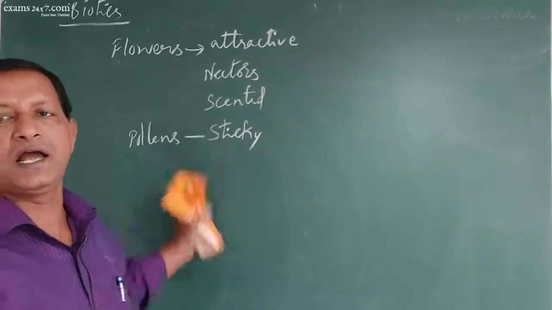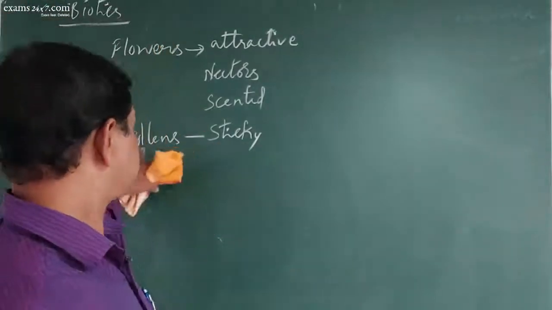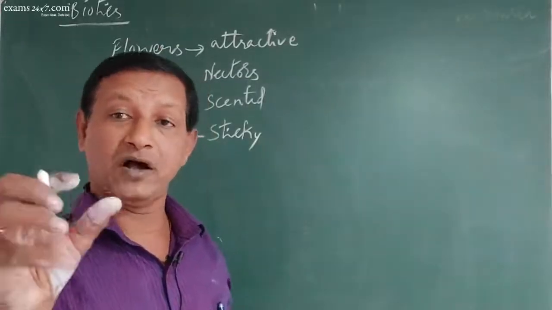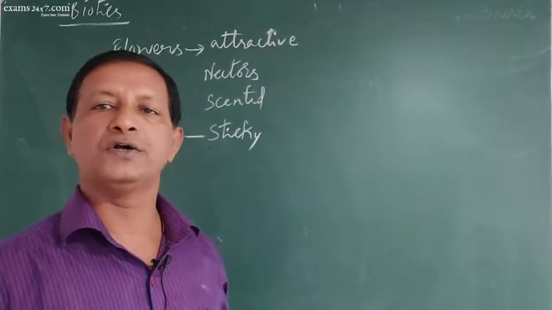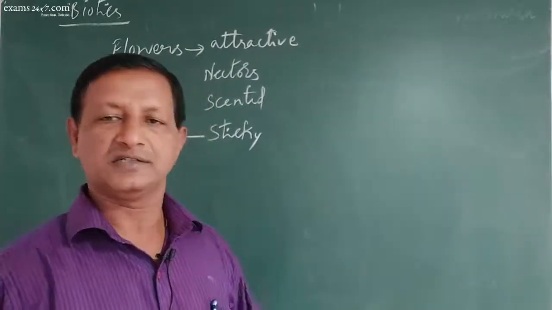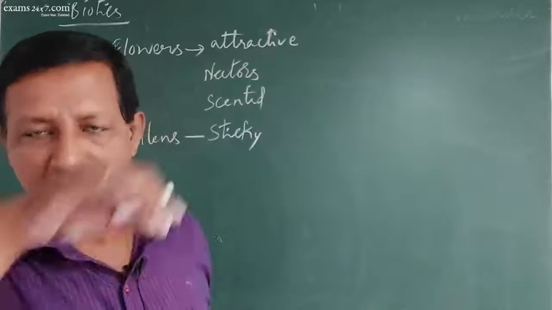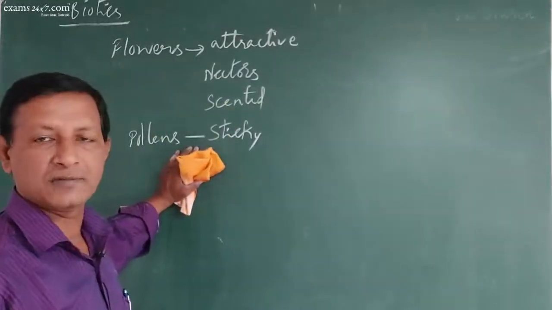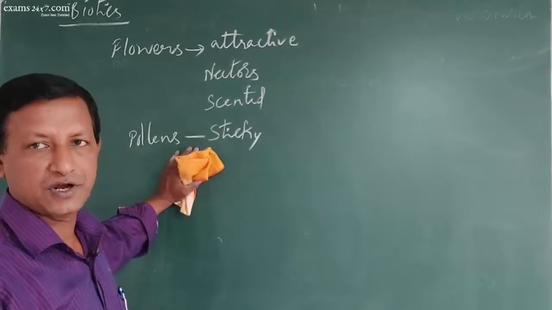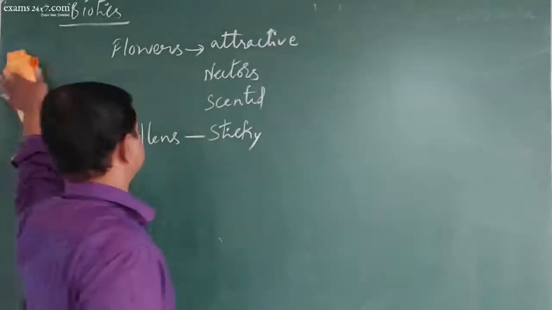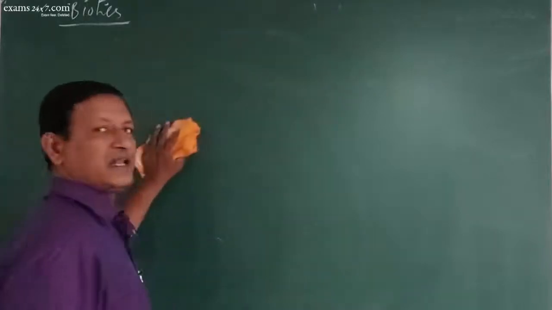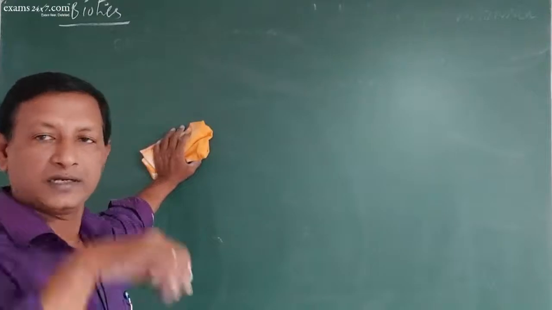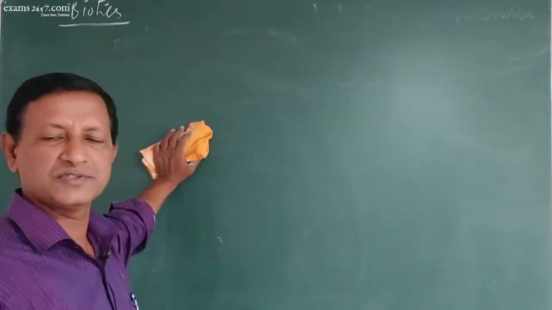So automatically when animals visit the flowers, the sticky pollen grains will get stuck to the beak of the birds, or to the antenna of insects, or to the wings of the insects. So many different mechanisms are there. So this is how the flowers are modified or adapted to the process of animal pollination. And there are so many mechanisms with reference to animal pollination, for example, lever mechanism or trapdoor mechanism.